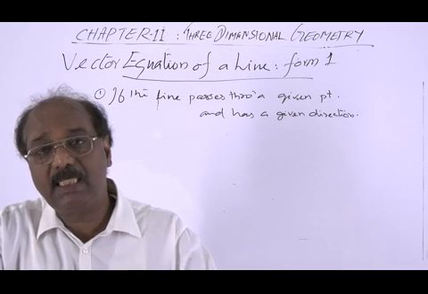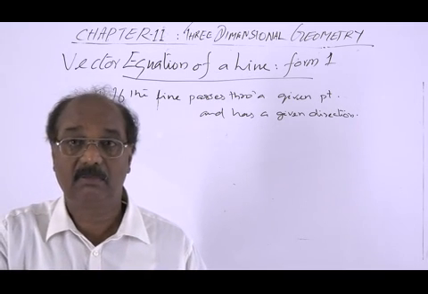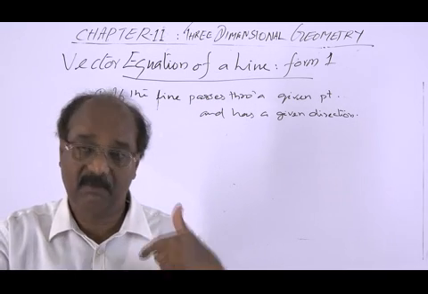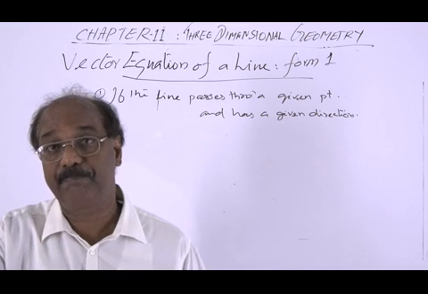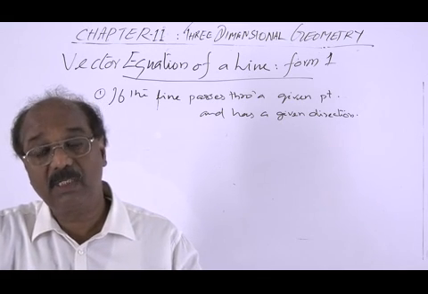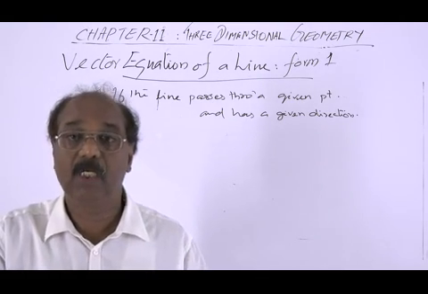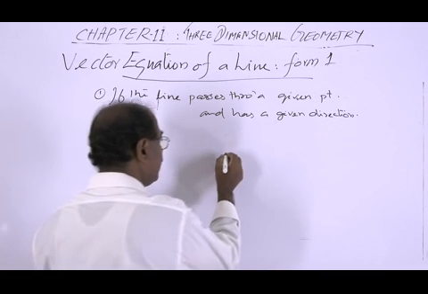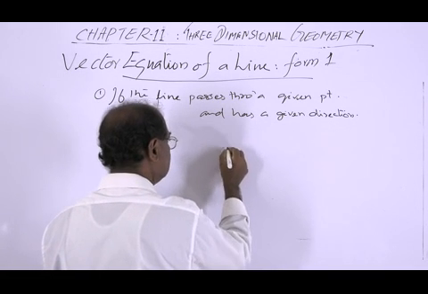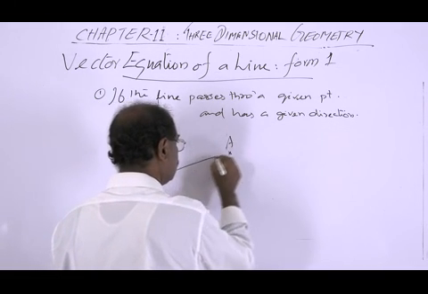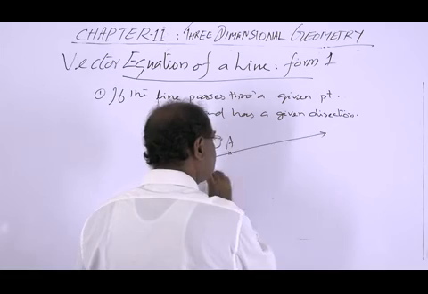Sometimes the point and the direction will be given. Then we can straightforwardly start to derive its equation. If the conditions are not given, then we have to assume. So let us assume the line passes through the point A.